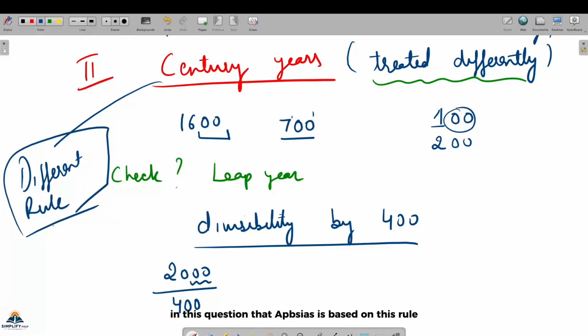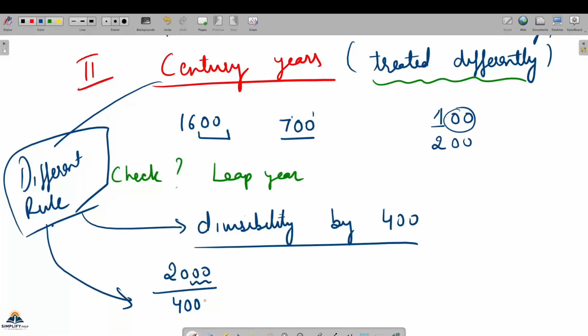And this question that APPSC asks is based on this rule only, that I will check the divisibility by 400. So suppose 2000. Now this will be divisible. This is getting divided by 4. So I can say 2000 is a leap year.